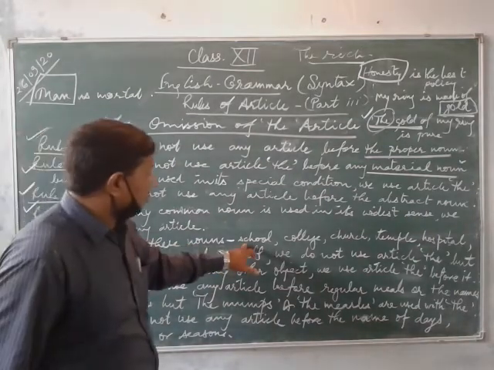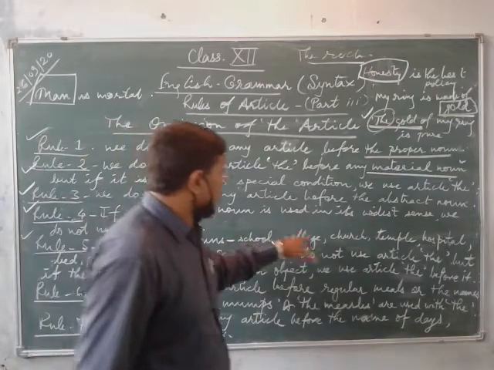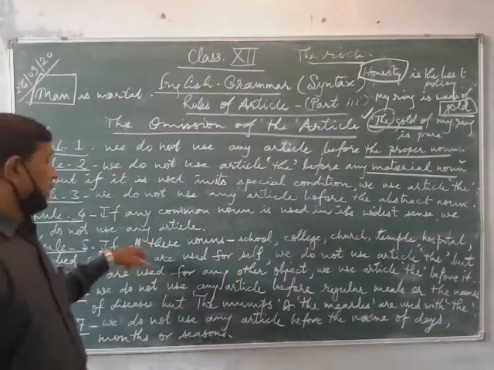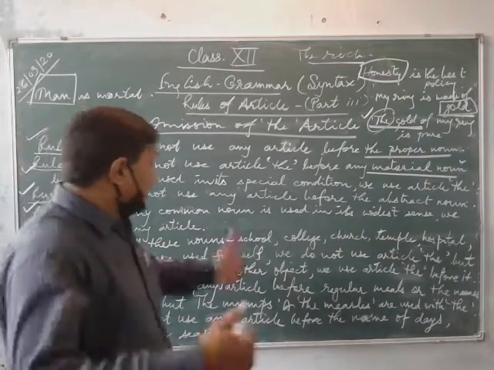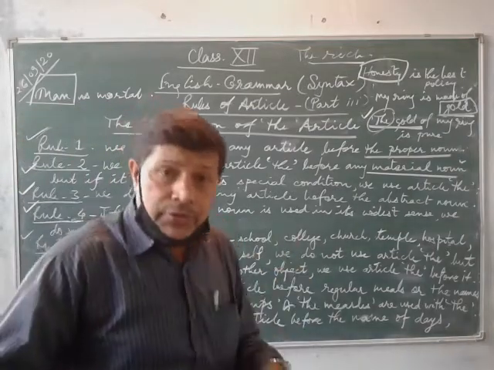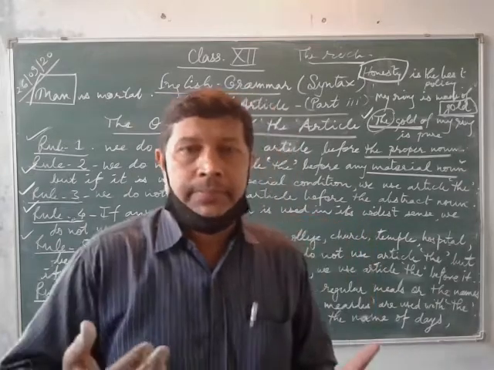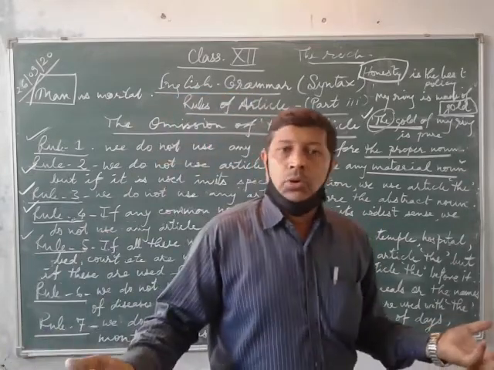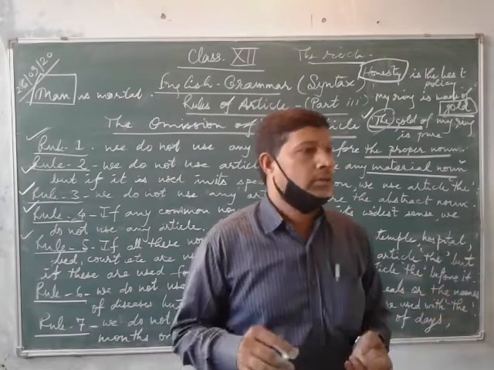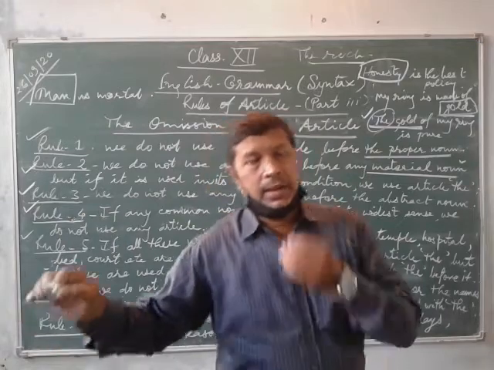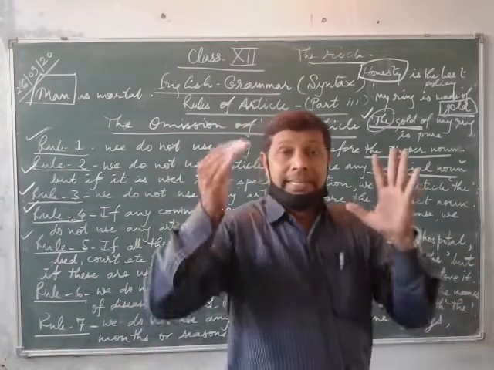If nouns like school, college, church, temple, hospital, bed, food are used for self use, you cannot use any article. Suppose I am going to school to study. Ram is going to school every day for the purpose of study.